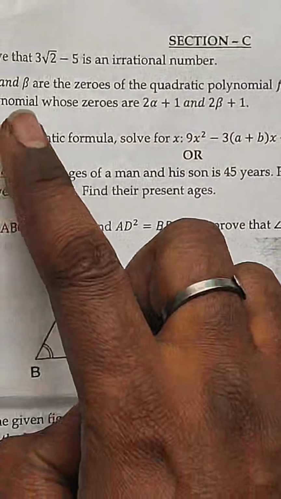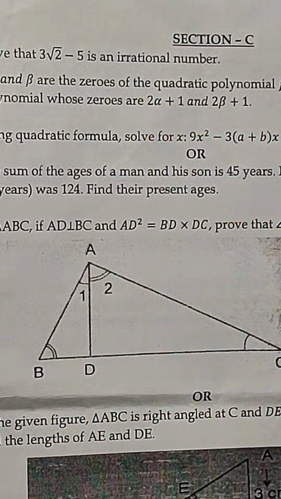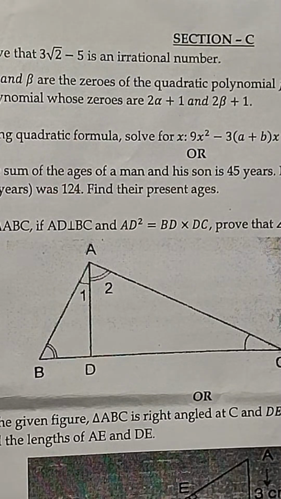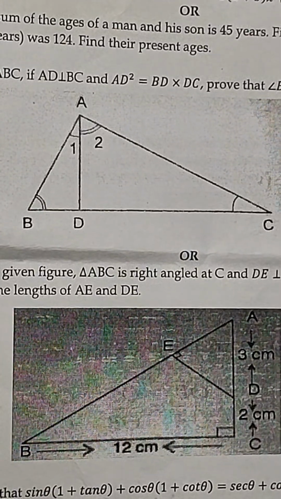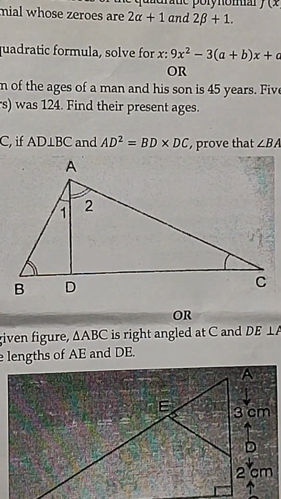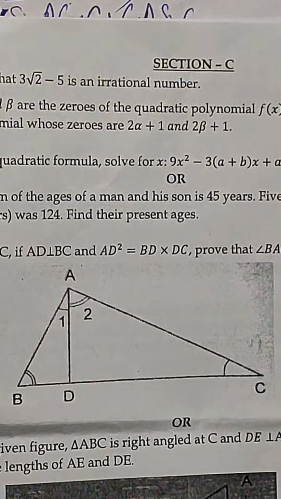Prove that if alpha and beta are the zeroes of the quadratic polynomial x square plus x minus 2, then... so here we can see such questions are coming, and we can take more.